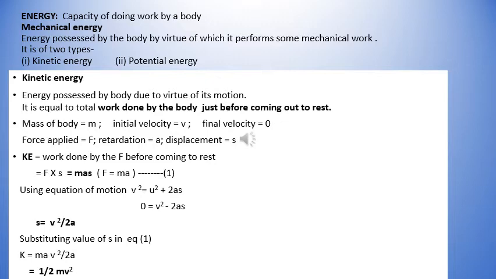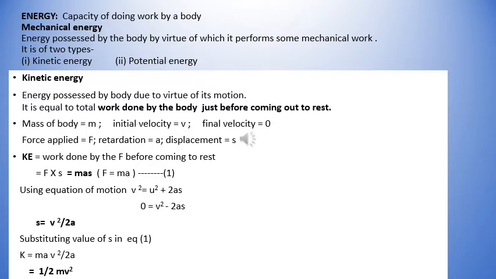There are various forms of energies like mechanical energy, electrical energy, kinetic, nuclear, solar, sound, chemical, etc. But let us study mechanical energy. Mechanical energy is the energy possessed by a body by virtue of which it performs some mechanical work. It is of two types, kinetic energy and potential energy.